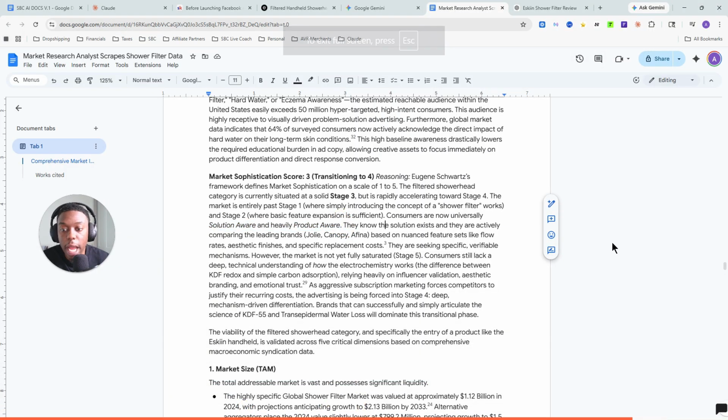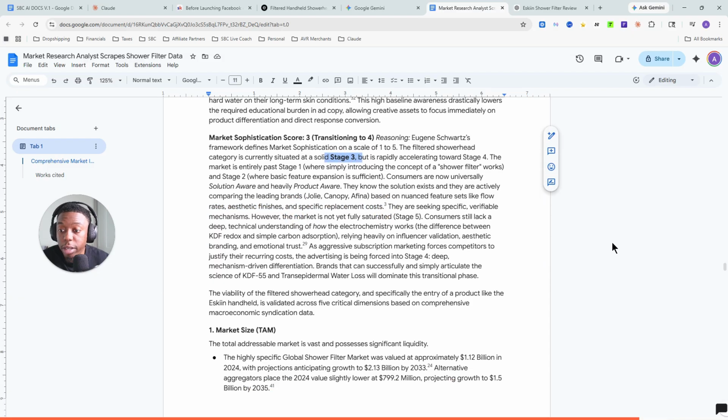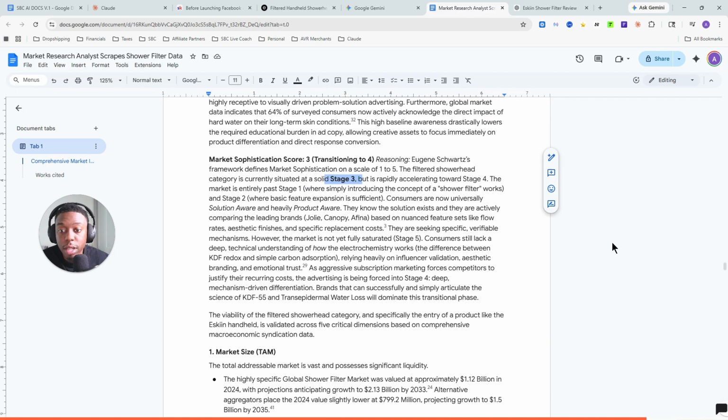They know the solution exists and they're actively comparing the leading brands, Jolie, Canopy, Afina, based on nuanced features like flow rates, aesthetic finishes, and specific replacement costs. Actually, yeah, that makes sense. So these people are aware of the competitors in your market space. Obviously, this is a loose example. Ideally, you would be picking a product that isn't as competitive, but I picked this one because there's a ton of different angles and avatars we can go after. But these are the things you want to pay attention to.